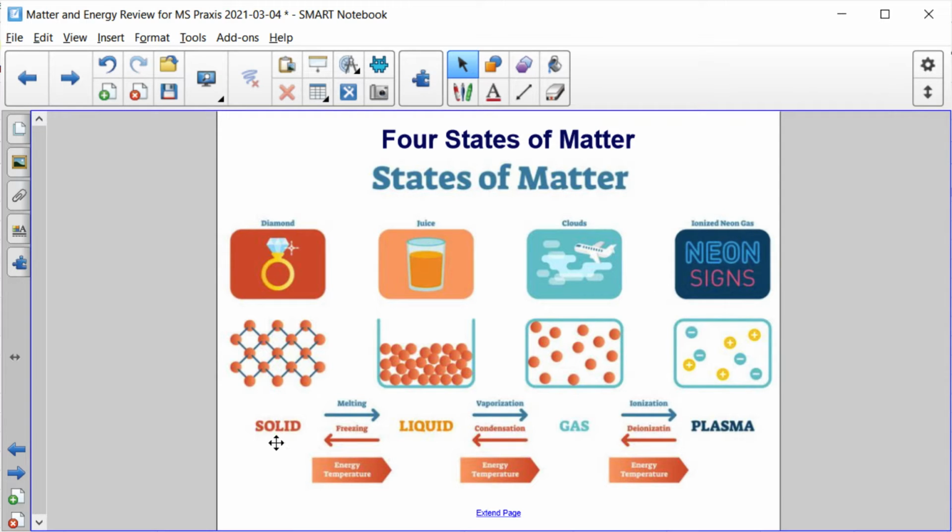All right, and between each of these states of matter there are transitions. From solid to liquid, we have melting. Liquid to solid, we have freezing. That's the phase change. If we add some more energy, from liquid to gas we have vaporization. From gas back to liquid, we have condensation. And these upper two you might not be familiar with. From gas to plasma is ionization, so we ionize the gas and make plasma. Or if we de-ionize the plasma, we can get back to gas.